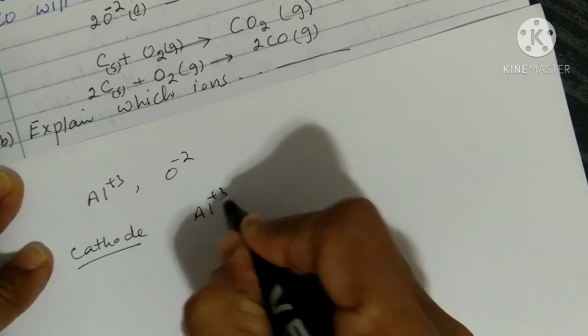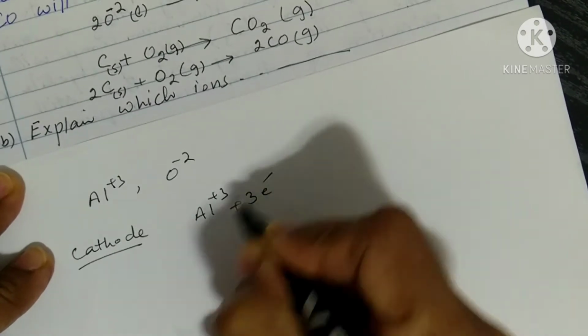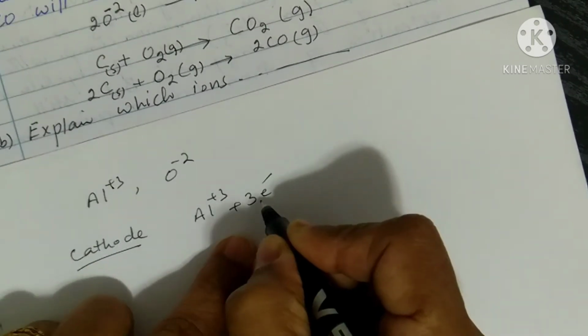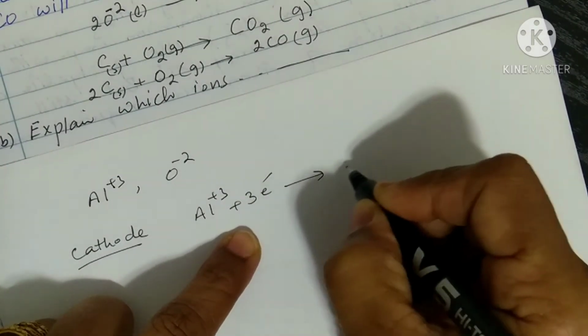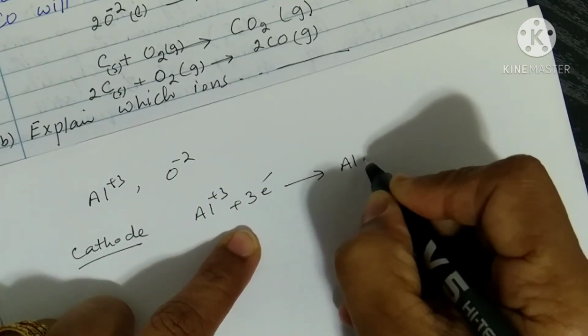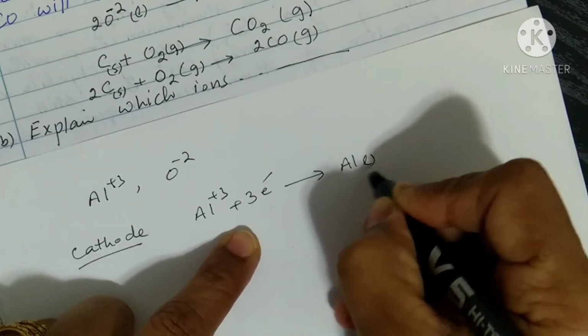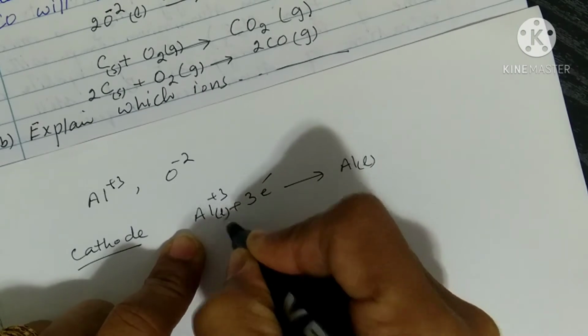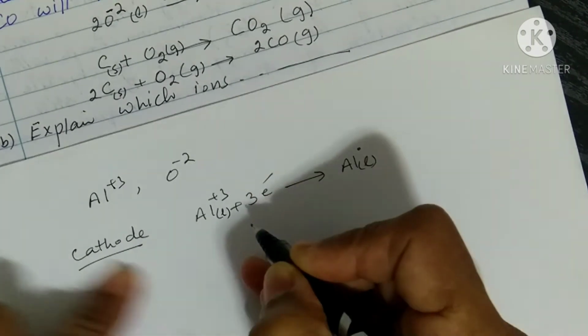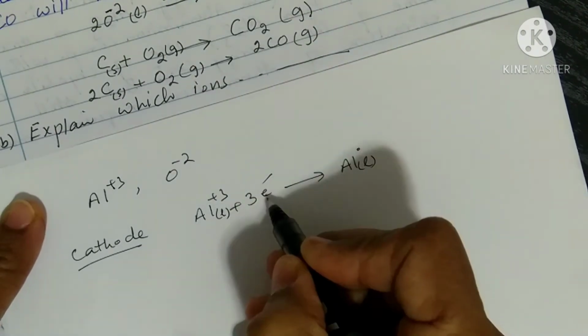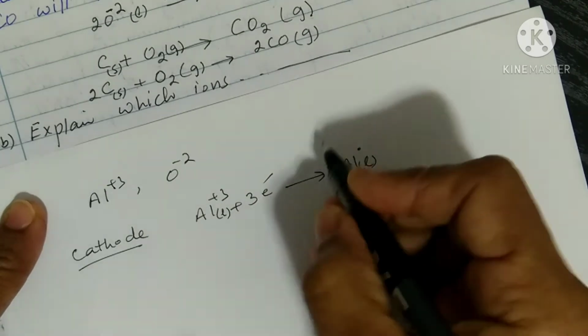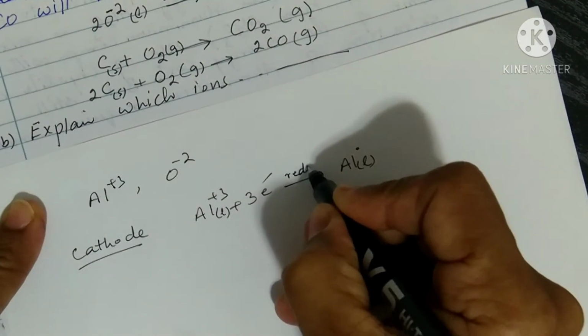So at the cathode, aluminium ions gain 3 electrons because they have a plus 3 charge. They will gain 3 electrons and convert into aluminium metal, which is in the liquid form. It means the aluminium ions, when they gain the electrons, are reduced.